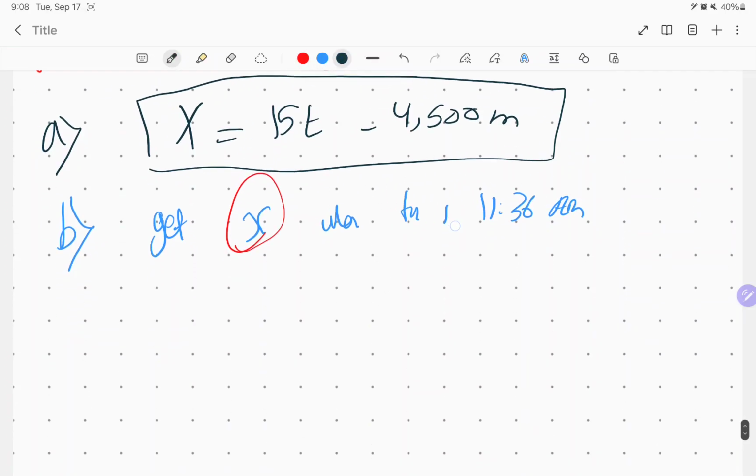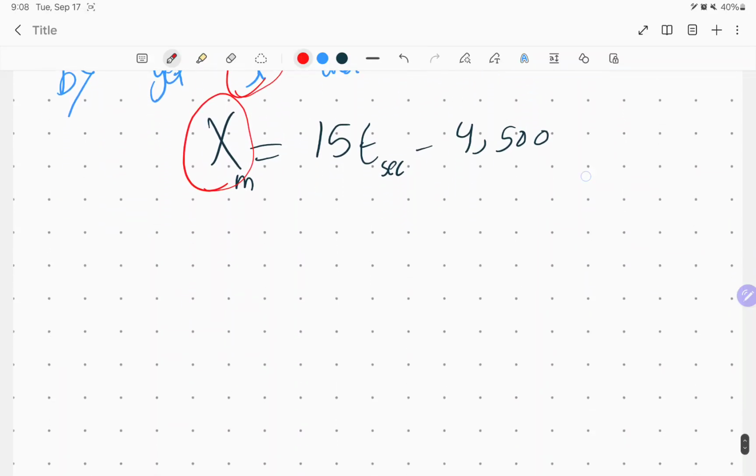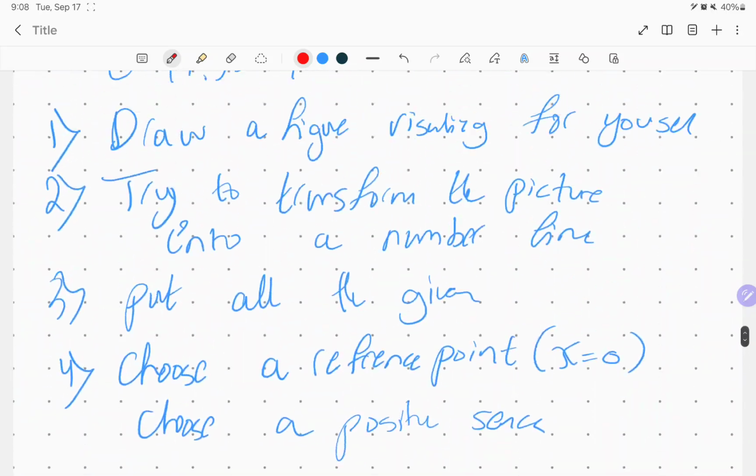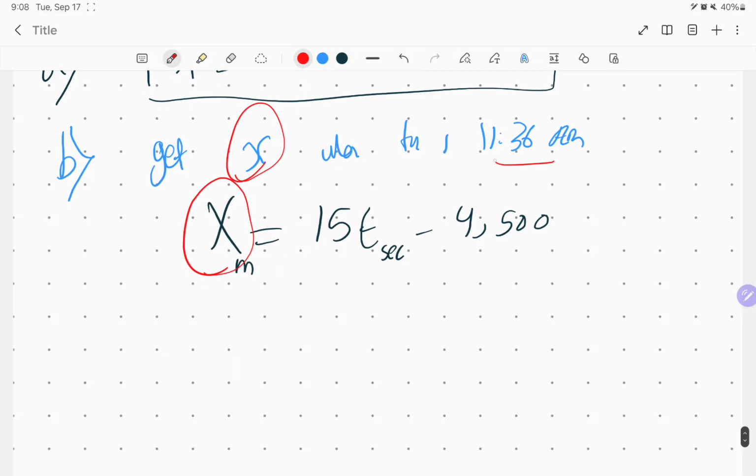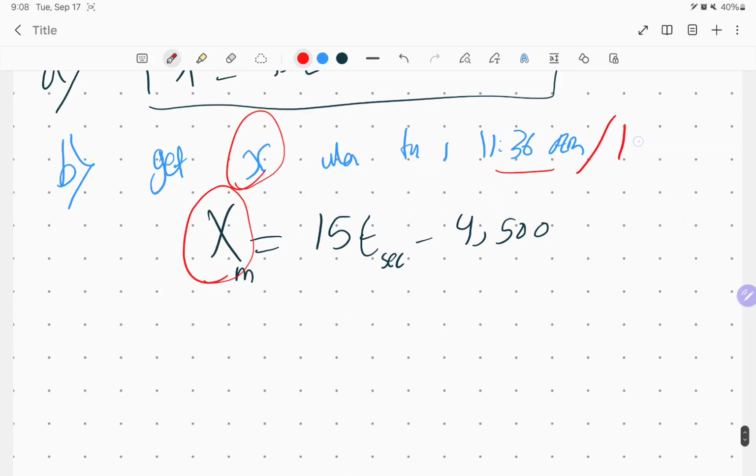Let's get back to our equation of motion. Let's write it. So x equal to 15t minus 4,500 meters. Pay attention, this should be in seconds, this should be what? In meters. Okay, I want to get this. How do we get it? He gave you the time. Initially the time was 11:35. He wants the position after moving, at time 11:36. From 11:35 to 11:36, how much time is left? How much time did it move? It moved only 1 minute. And 1 minute is going to be what? 60 seconds. So now this value is going to be substituted over here to give me the position.